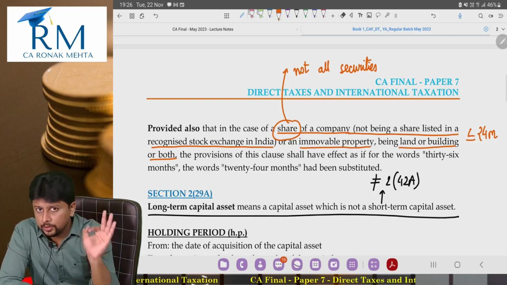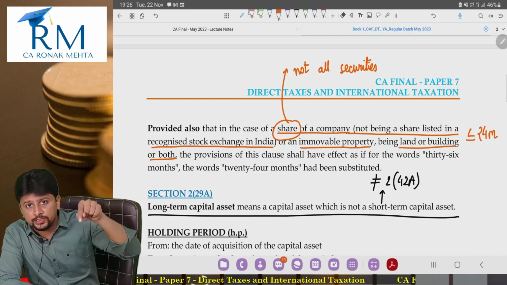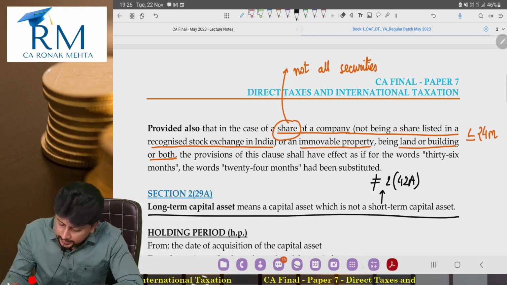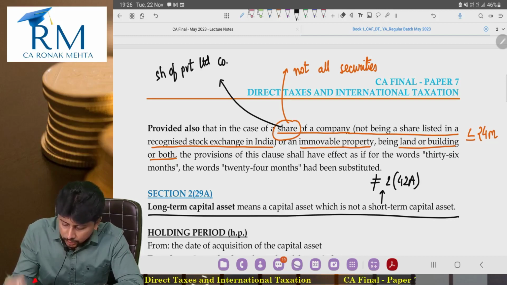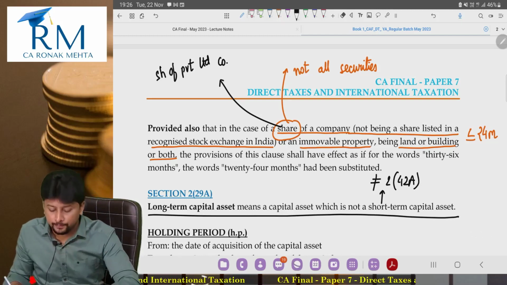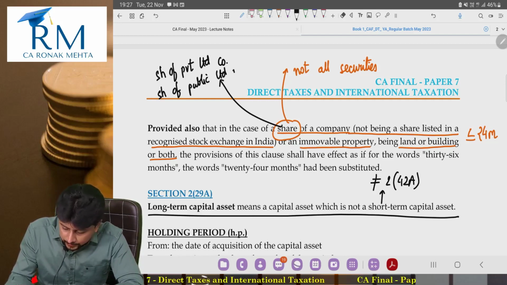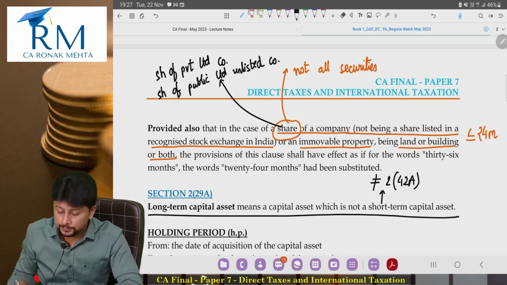So if I am talking about a share but the company is not listed in a recognized stock exchange in India, so the first example that will pop up in your mind is, I am talking about shares of a private limited company which is not listed in India. Second example that can come up into your mind is share of a public limited company, but a public limited company which is an unlisted public limited company. It's a public limited company but not listed in stock exchange.